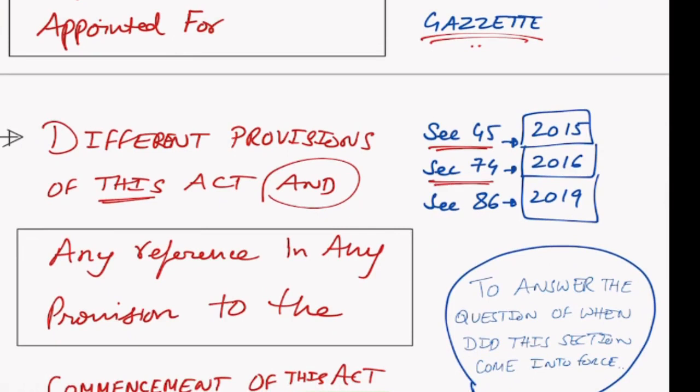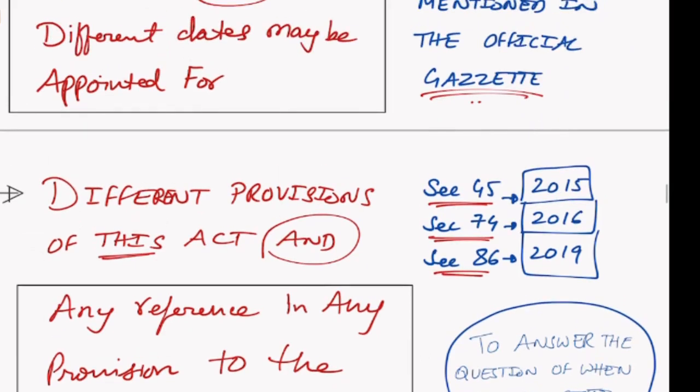Section 74 can be given effective date from 2016. Section 86 can be given effective date from 2019. You can go on. Section 402 can be given effective date from 2020. Why? This is enabled in section number 1. That is the whole concept.